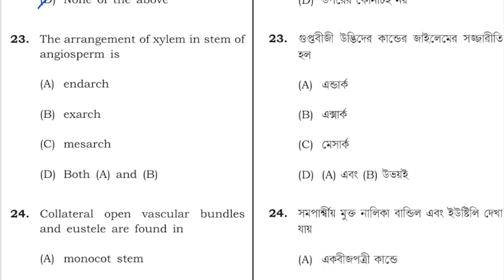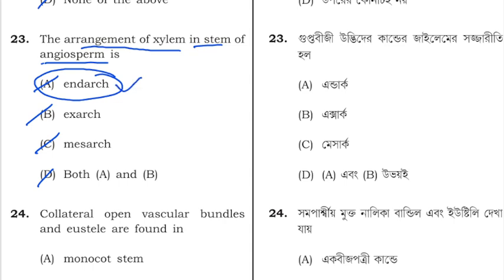Next is question number 23. Arrangement of xylem in stem of angiosperm. Option A is endarch, B exarch, C mesarch, or D is A or B. So the arrangement of xylem in angiosperm stem is endarch in nature. So option A is correct.